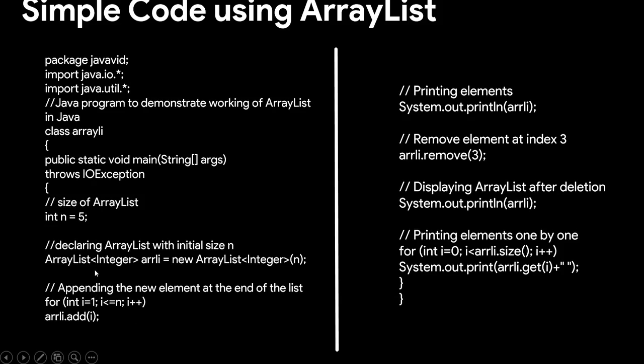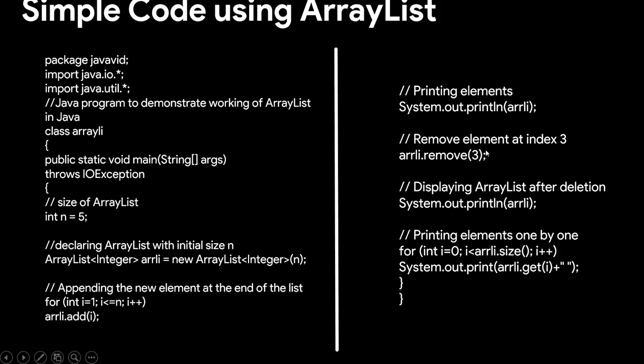The array list is declared here with the initial size of n: ArrayList<Integer> arrli = new ArrayList<Integer>(n). Here arrli will be our object, and here we append the new elements at the end of the list, where a for loop is used and the values are added. Here the value of i will be added into the array list, and using System.out.println we print the values.